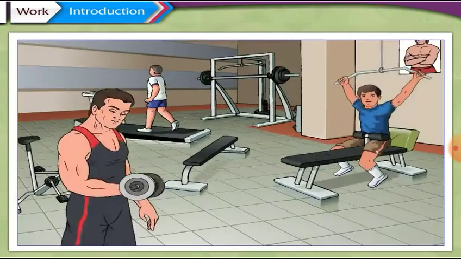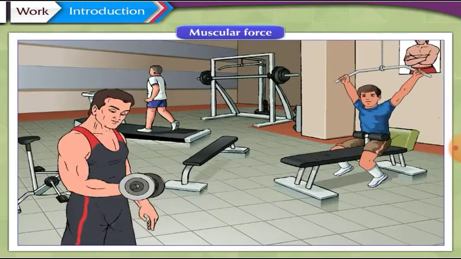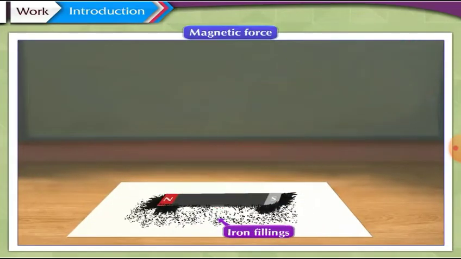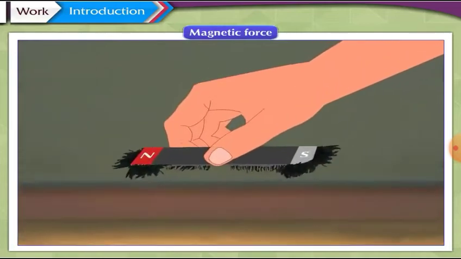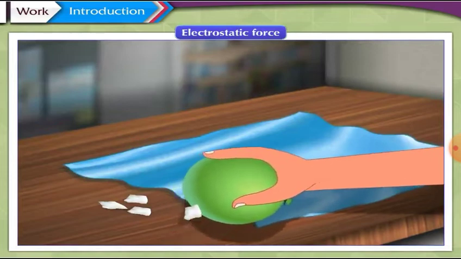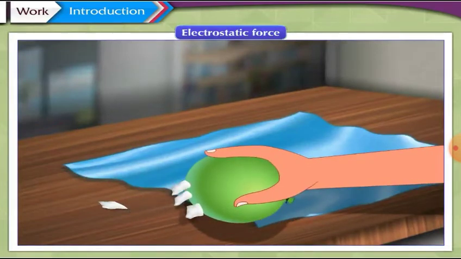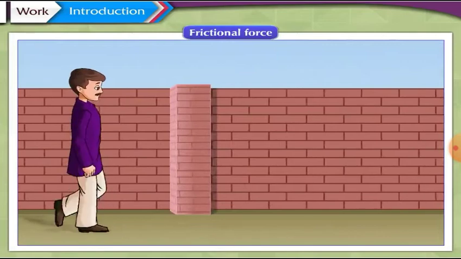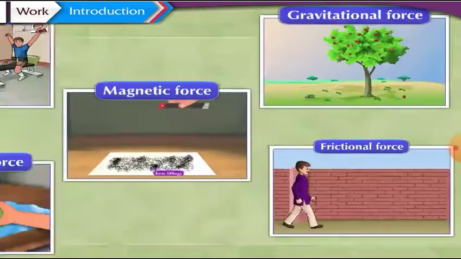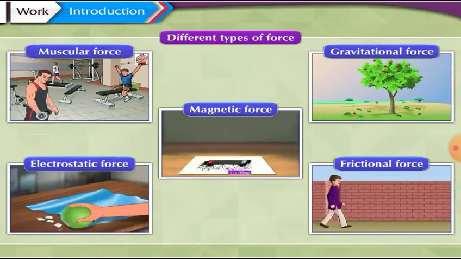Remember, muscular force, gravitational force, magnetic force, electrostatic force, and frictional force are the different types of forces.